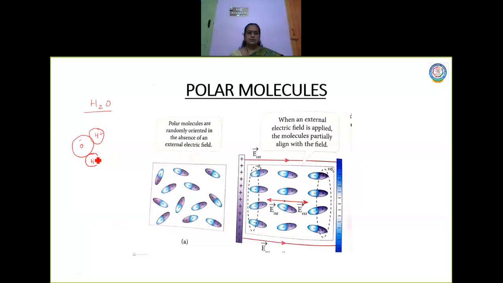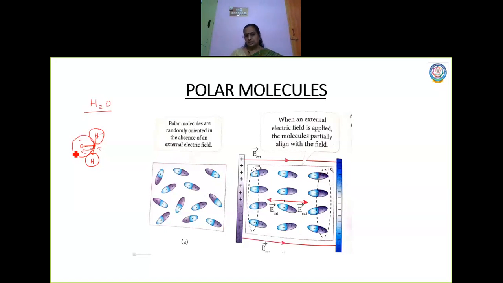Here I have two H atoms. The center of these H atoms lies across this line, right? So this is the point. This is the center of the positive charges, which are the hydrogens, and this is the negative charge. When I join these two, this is negative, this is positive. So there is a distance of separation between them. I said this is a dipole.